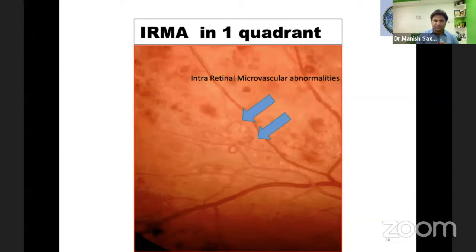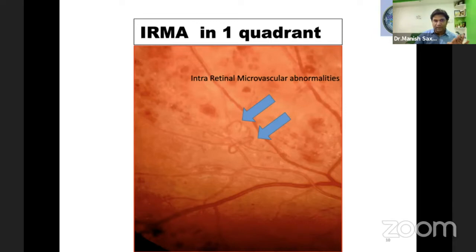When it occurs over the surface, we call it NVD or NVE, which is very fragile and gives hemorrhages. IRMAs are not that fragile and occur in the deeper layer of the retina. But they are important because they indicate that the patient is very soon going to convert into proliferative diabetic retinopathy and needs to be treated as early as possible.